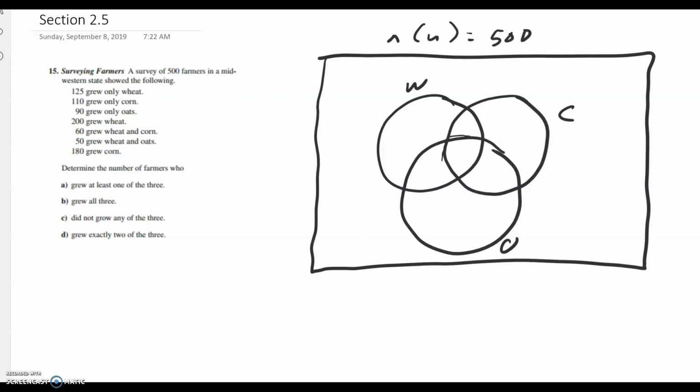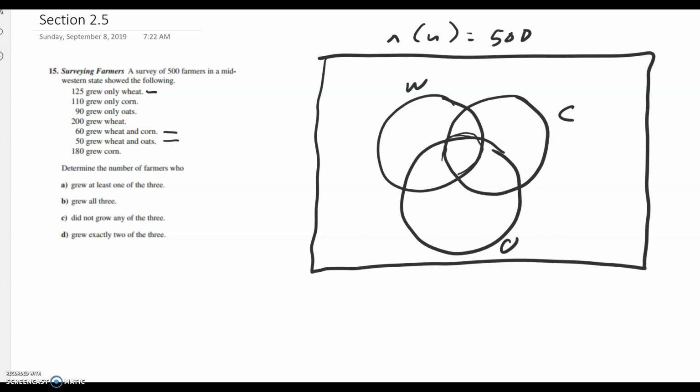So it says that 60 grew wheat and corn. Is that the middle part? No, that's not the middle part. 50 grew wheat and oats. That's not the middle part either. So where are the middle parts to start with? We can't. If we could put this in here, it would be really nice. So we've got to think on our feet.